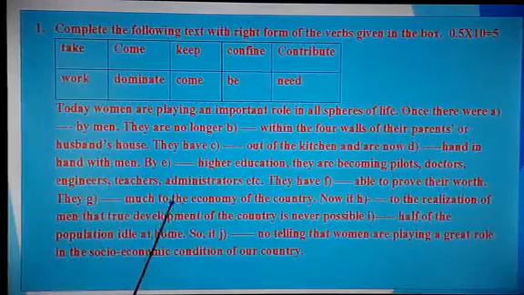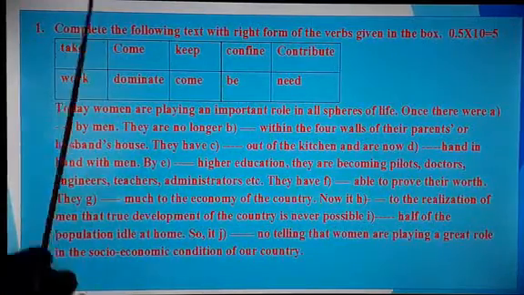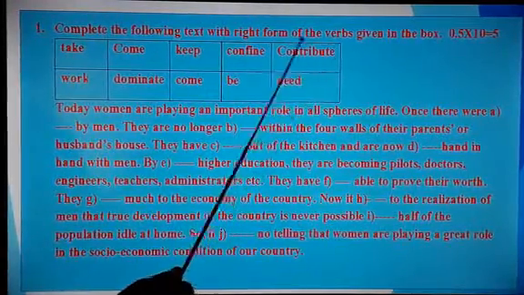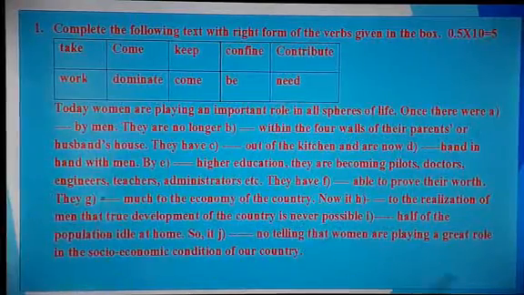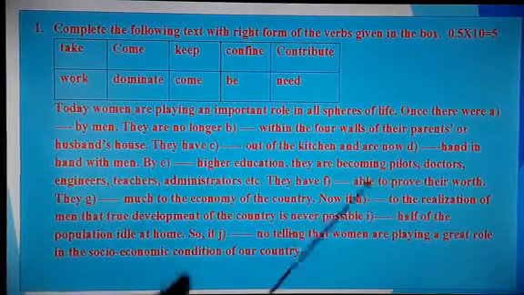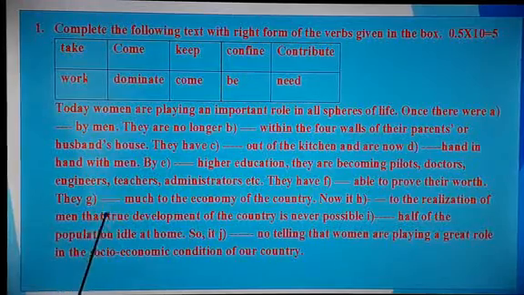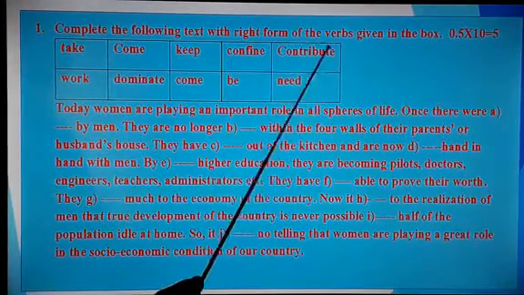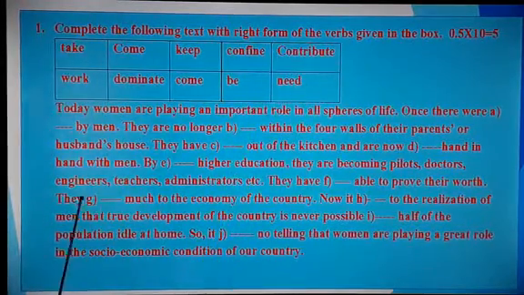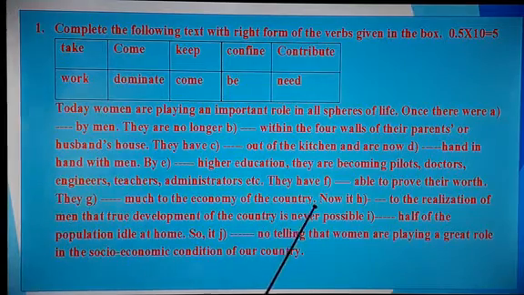They dash much to the economy of the country. What that economy? They are contributing. Make it present continuous. Still now they are working for the country's betterment. They are contributing. You have to have a look. They are contributing much to the economy of the country.